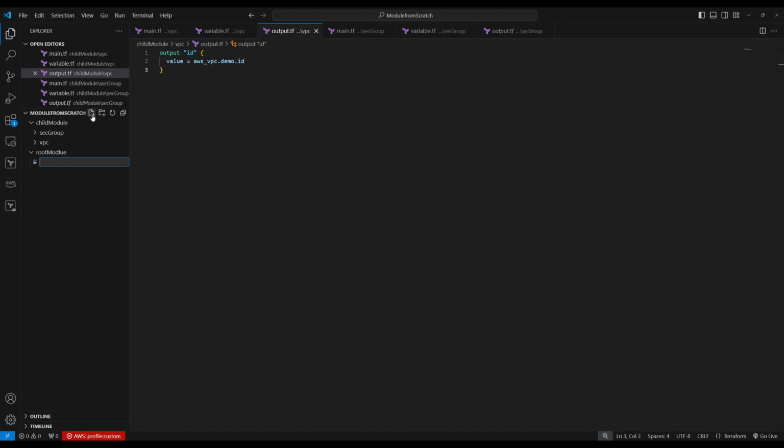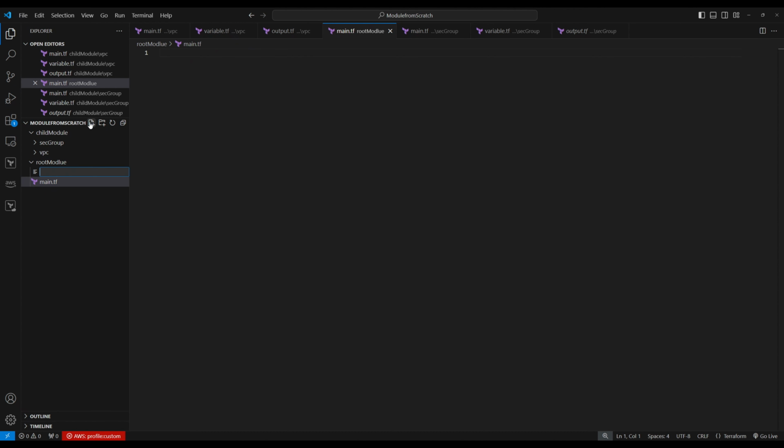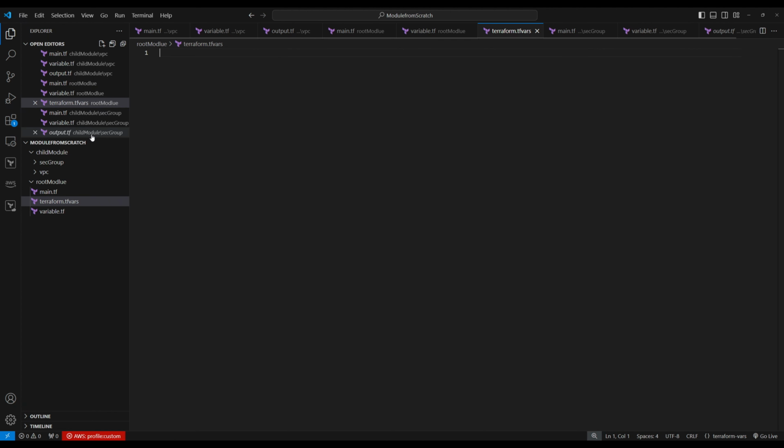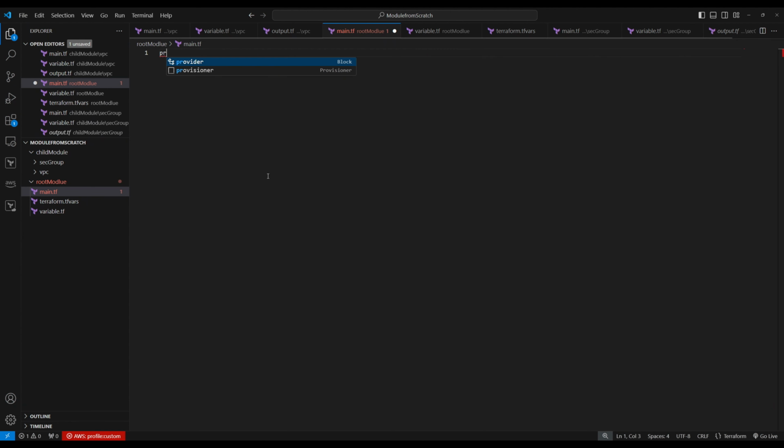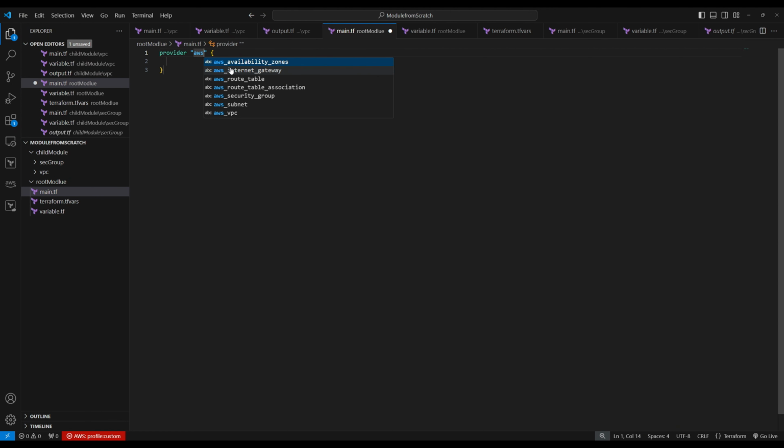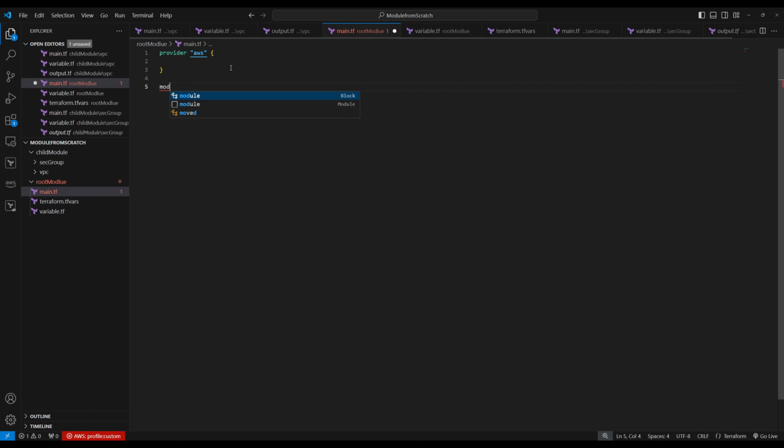So let's go root module, create a main.tf and variable.tf and terraform.tf. So in main.tf, we need a provider also, because we haven't declared provider in a module. So provider AWS. Okay. Now we need to call the module with the keyword module.